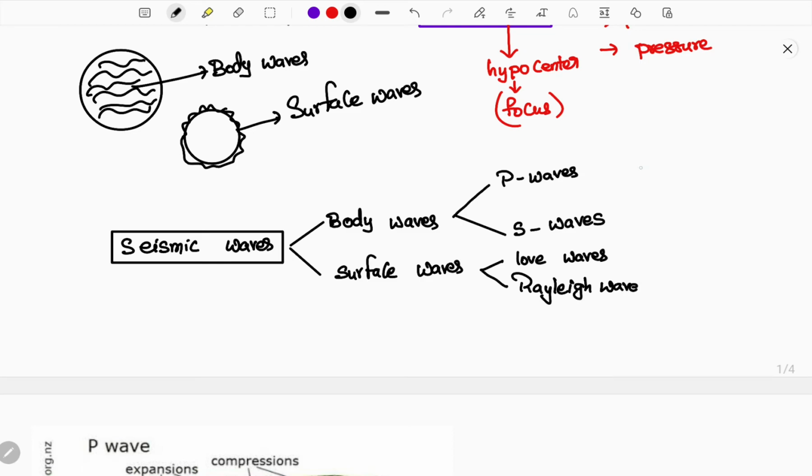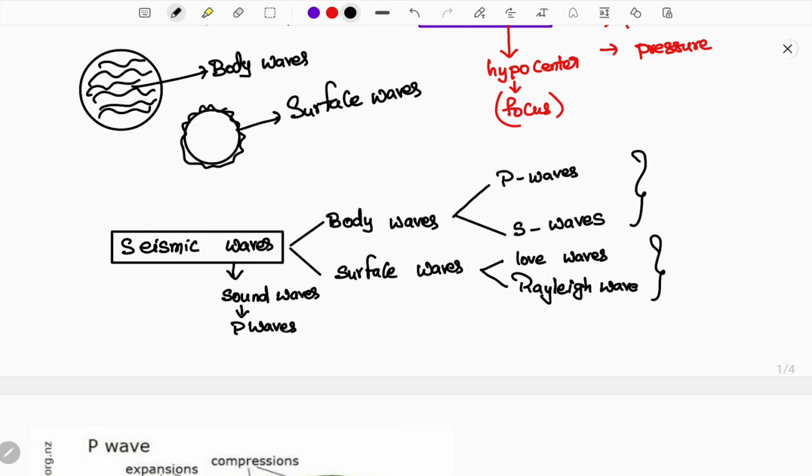If you want a detailed explanation video of body waves and surface waves separately in this concept oriented series, I will provide it for you in detail. Now I will provide basic details of P waves, S waves, Love waves and Rayleigh waves. Here guys, remember one thing. P waves are similar to sound waves. They travel in a similar manner to sound waves.